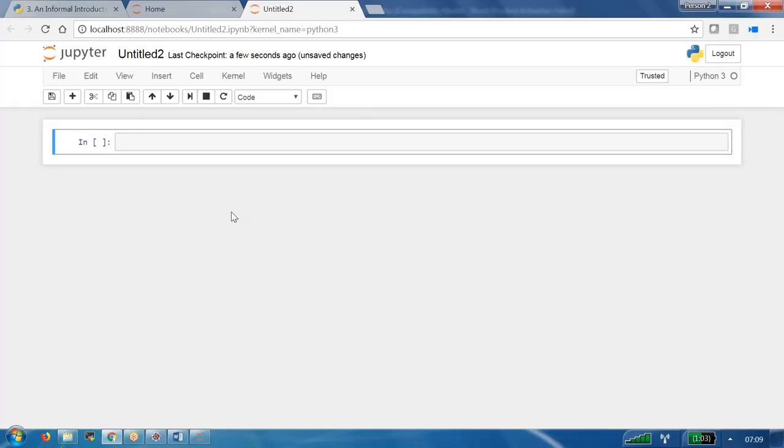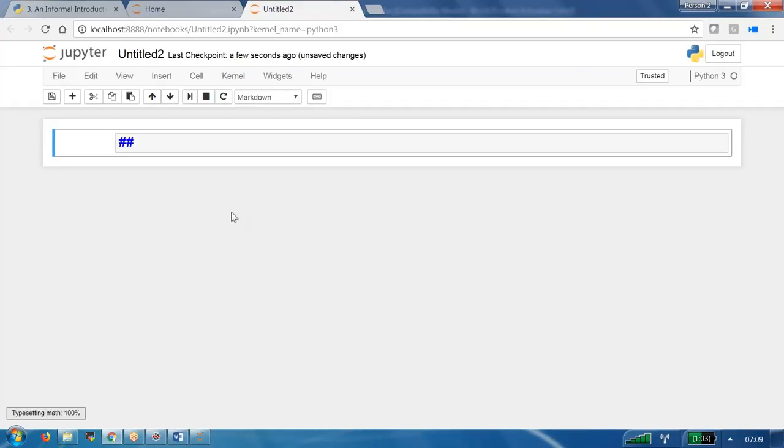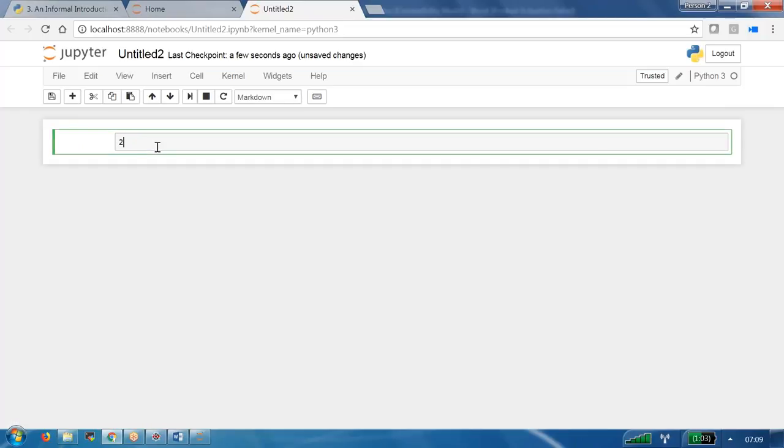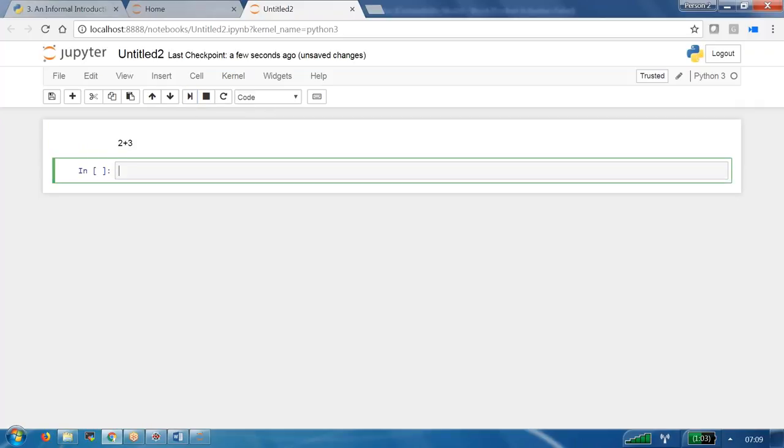We've opened it. Now I want to use Python as a calculator for the beginning point. For example, I want to add two numbers. How can I add them? Let us say I am writing here 2 plus 3. Then I am trying to run this. There is a run option. I am trying to run it.